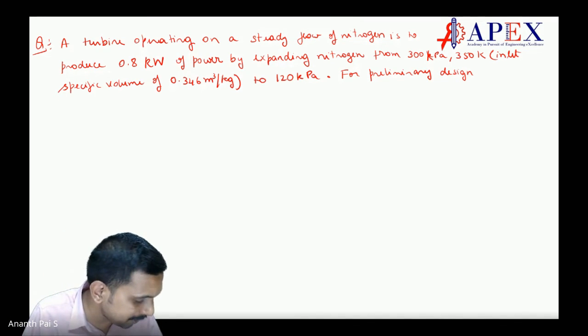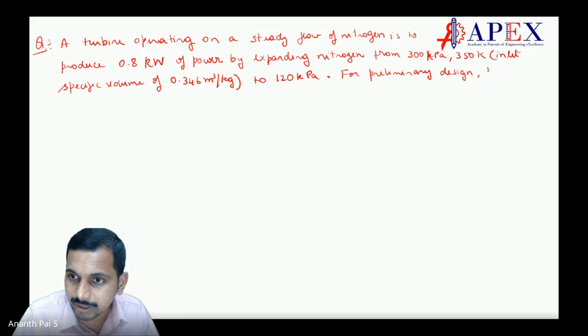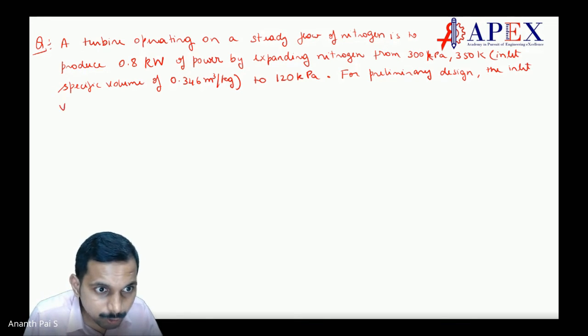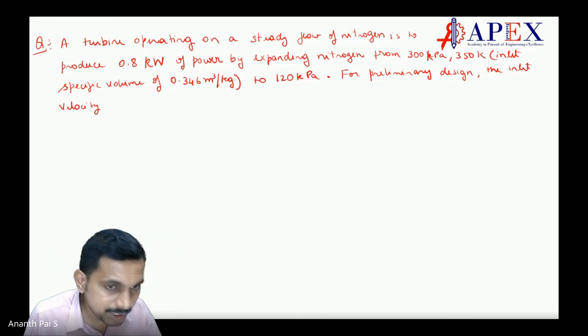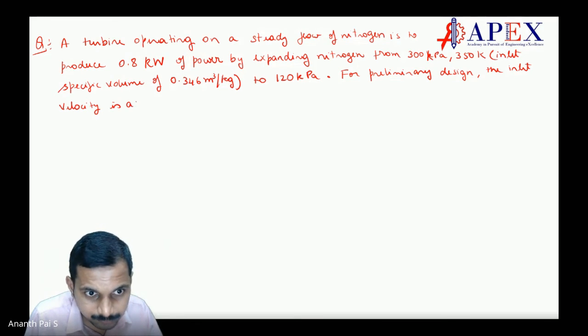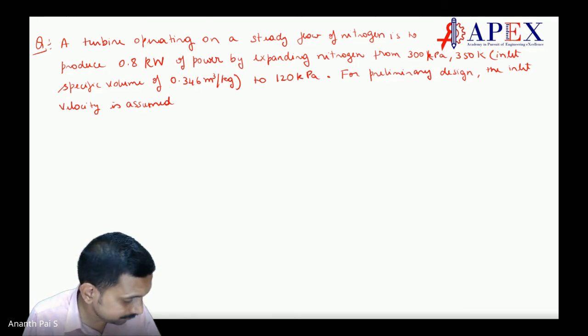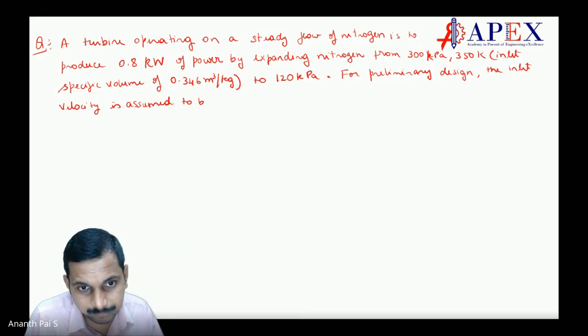For preliminary design, the inlet velocity is assumed to be 30 meters per second.